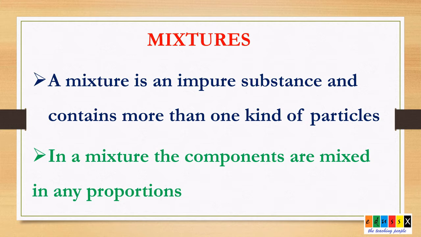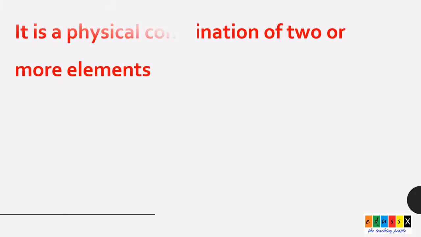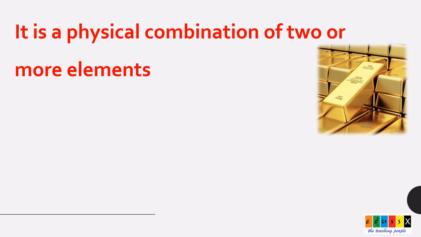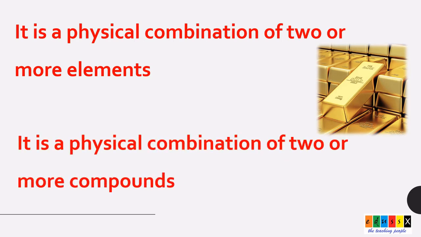How can we say that? A mixture can be a physical combination of two or more elements. For example, 22 karat gold is composed of either gold and copper, or gold and cadmium. It can also be a physical combination of two or more compounds. For example, aerated drinks are composed of carbon dioxide, water, sweetening and coloring agents. So keep this in mind and we will move on to the separation of mixtures.